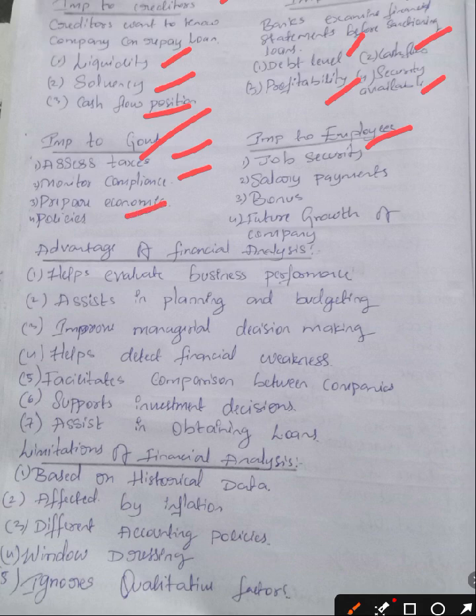Importance to employees: job security, salary payments, bonuses, and future growth of the company. Employees working in an organization will see the benefits, job security, whether salary payment is done on time or not, and whether the company is going to pay bonuses or not.